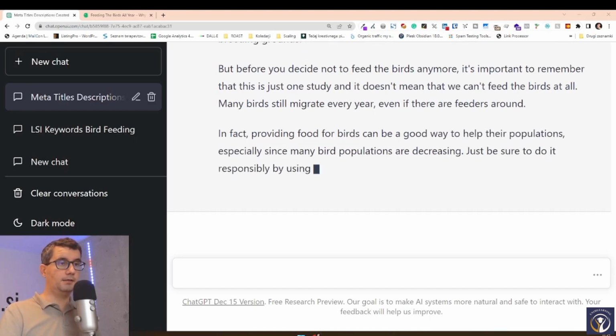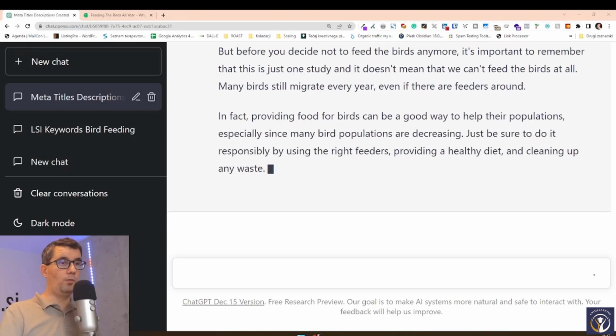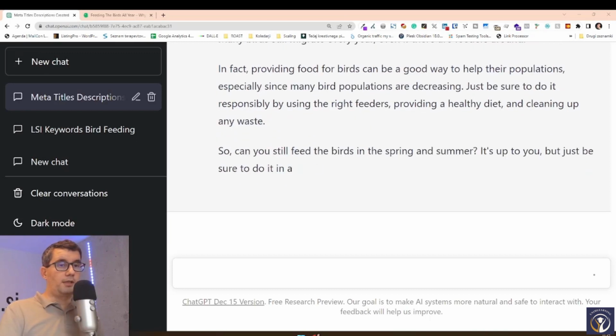In the next lesson, we're going to look at how we can find which keywords, which LSI keywords, are missing from our articles.